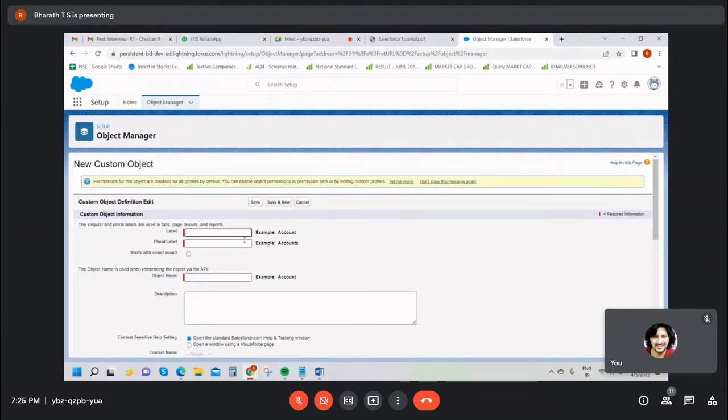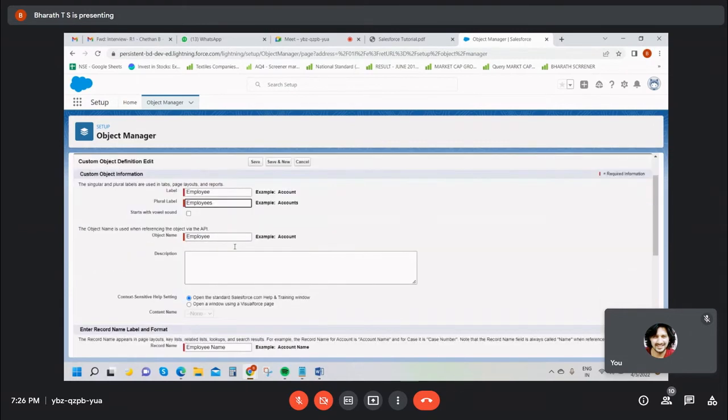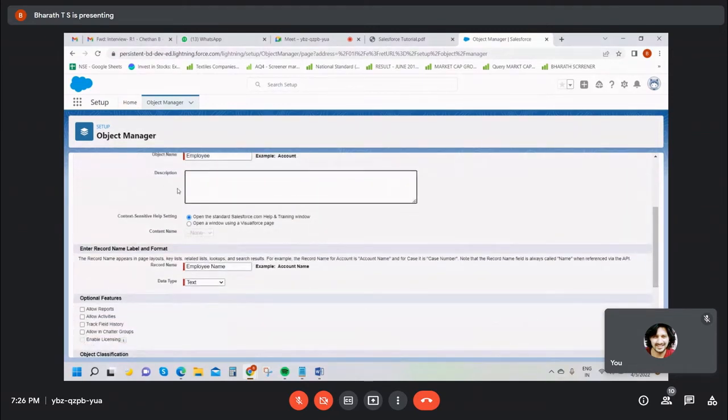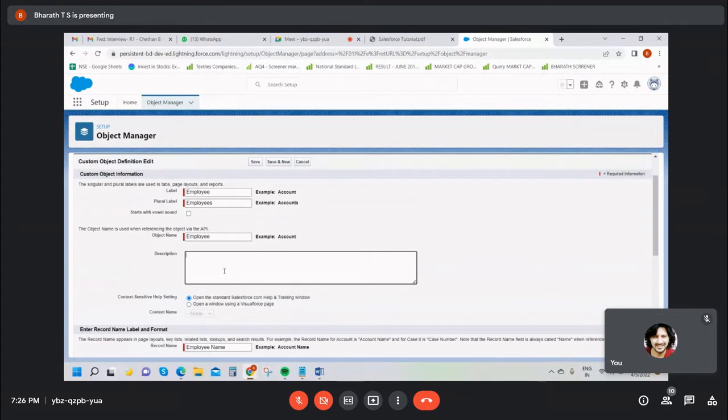Yes guys, what is the label of our table name? What is the object name? Employee. See, examples are also provided. The label is employee and the plural label is, for example, the label is account and the plural label is accounts. Label means our object name, the plural label is employees. Don't worry about this, it is not mandatory. This is description. If you want to write some description about the subject, you can write.